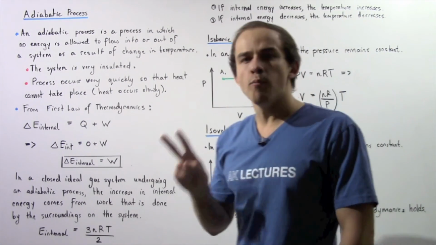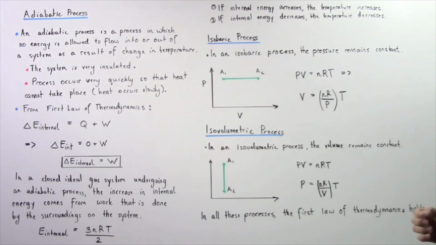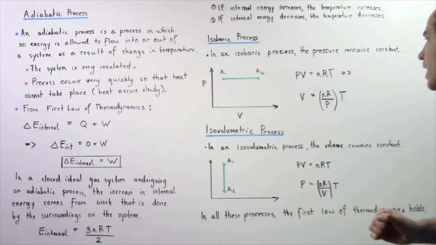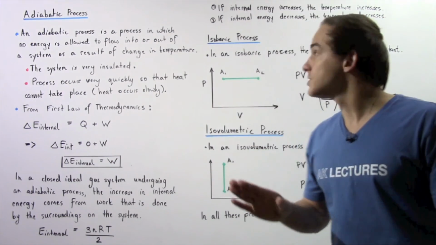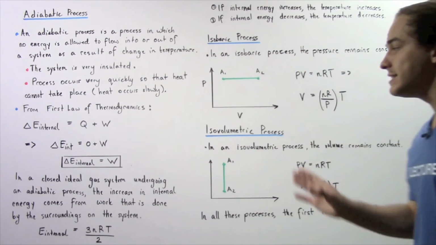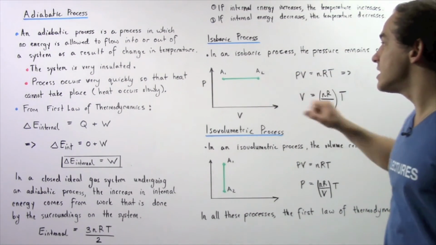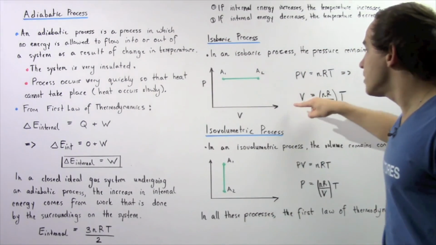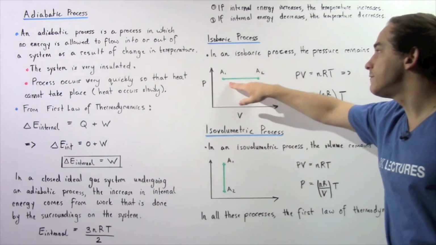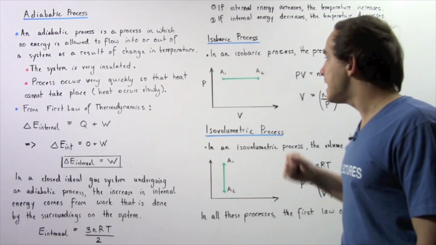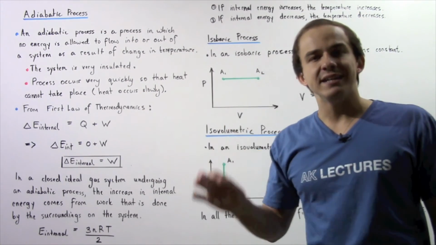So now let's discuss two more processes that take place in thermodynamics. Let's discuss isobaric process and the isovolumetric process. Let's begin with the isobaric process. In an isobaric process, the pressure of our ideal gaseous system remains constant. So if we plot this result on our XY axis, where the x-axis is the volume and the y-axis is the pressure, we get the following curve. So if we begin at point A1 and end at point A2, the pressure will remain constant.